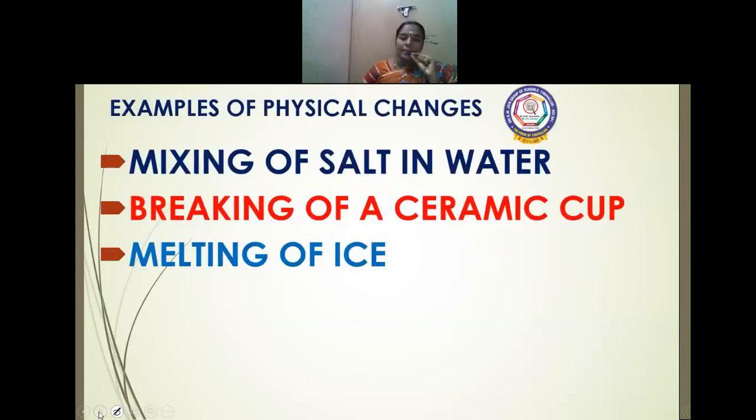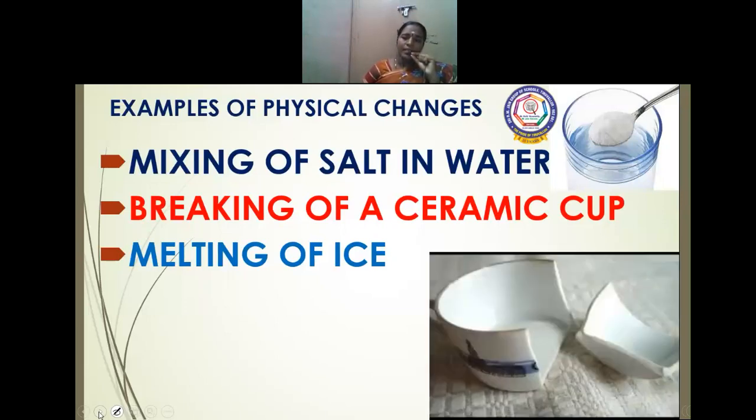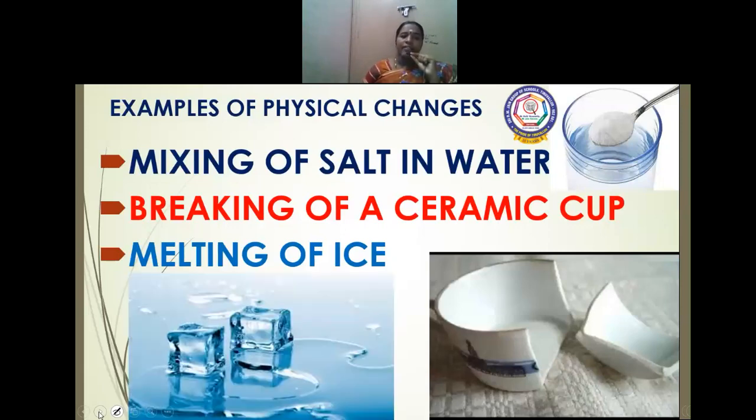Let us see some examples of physical changes. Mixing of salt in water. When you evaporate this, the water will evaporate and the salt will settle in the vessel. So it is a physical change. Breaking of a ceramic cup. After breaking also it is a ceramic cup only, but there is a change in the physical state. Melting of ice. After it melts, you get water, and if you keep it in the freezer, again you will get an ice cube. So these are physical changes.